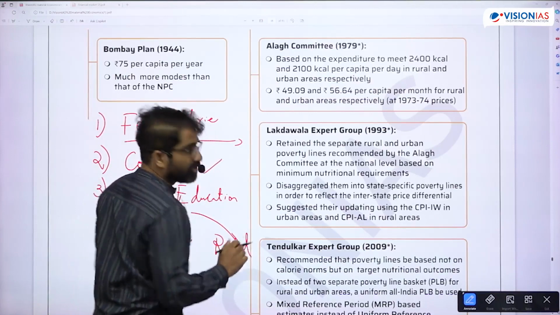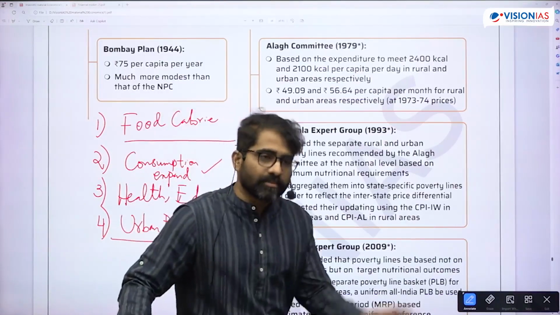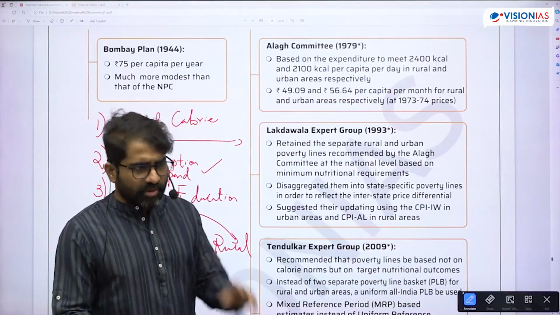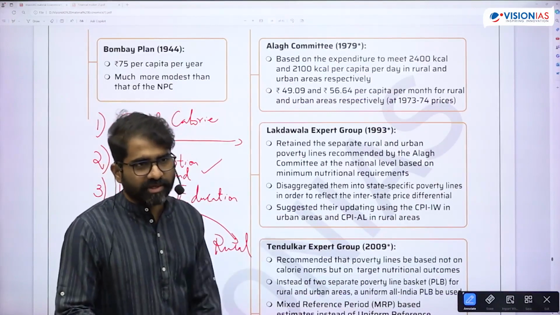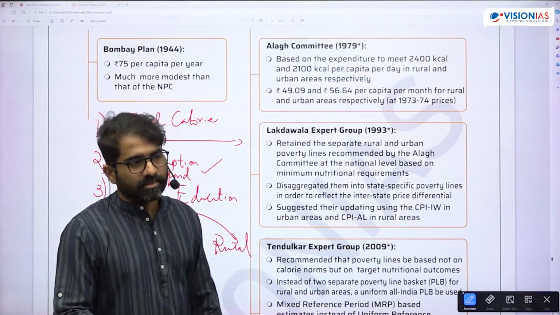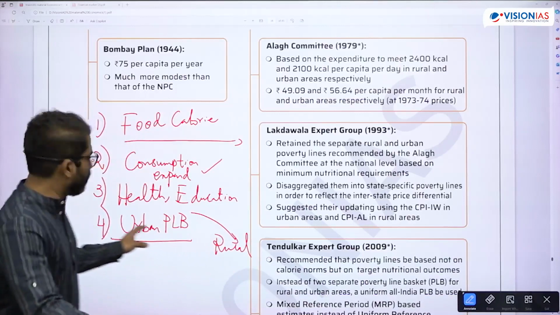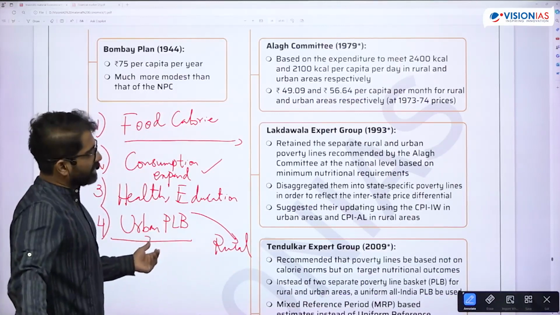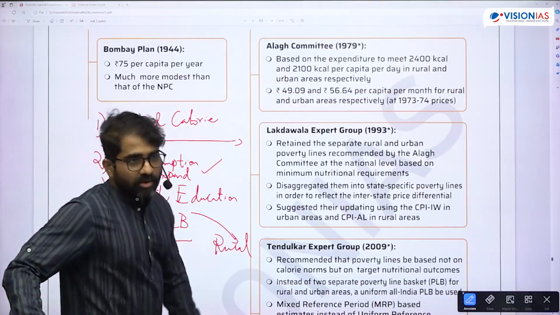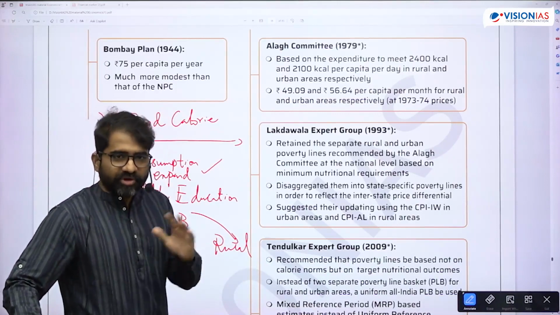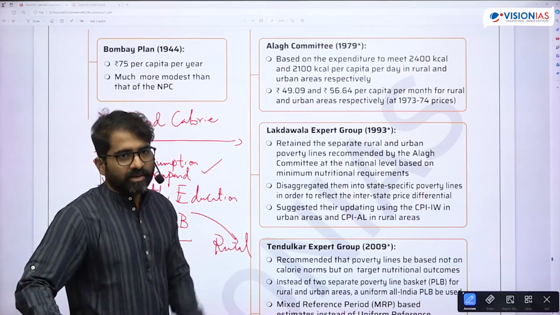So he is talking about a uniform poverty line basket for urban and rural. This was asked in CDS 2024. So use the same urban poverty line basket in the rural; he says a unified poverty line basket for urban and rural.